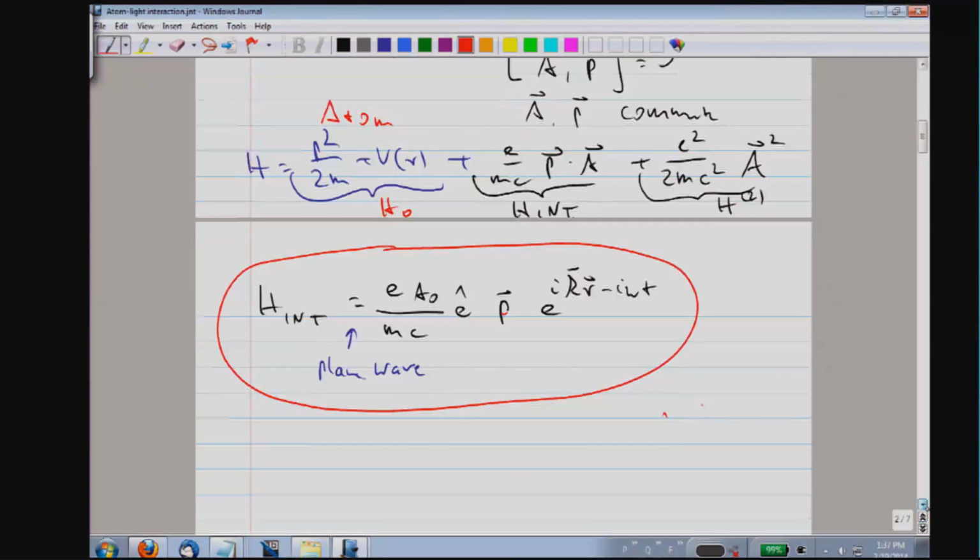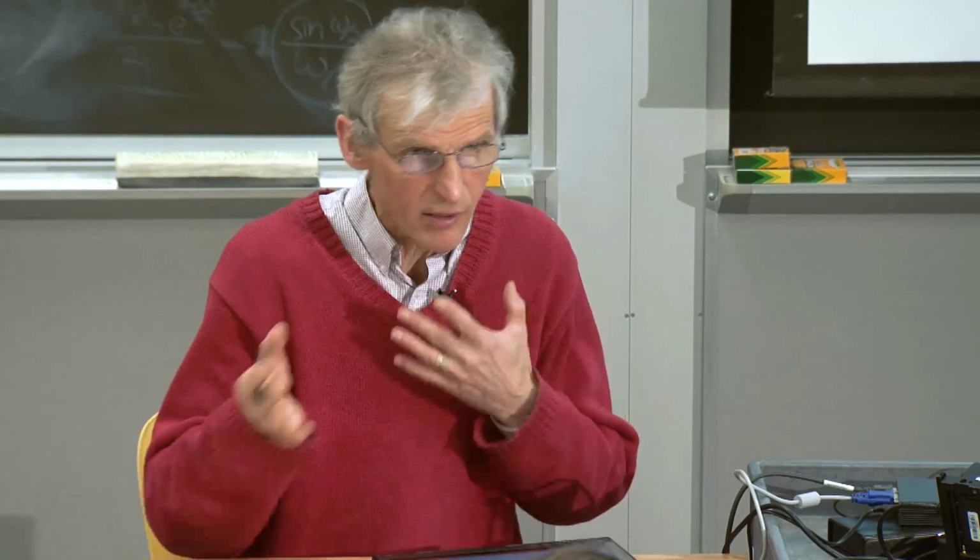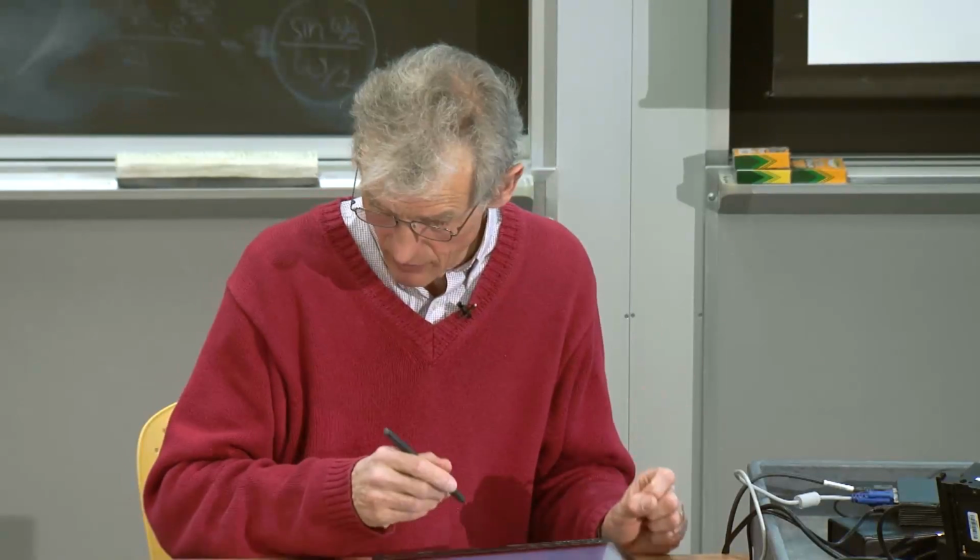Okay, so we want to talk about the matrix element. The matrix element between two states due to the interaction Hamiltonian for one plane wave has the e to the minus I omega t dependence, which is trivial, since we have assumed a monochromatic wave.